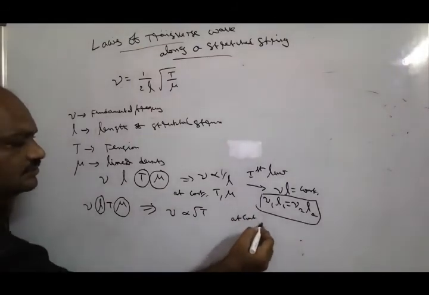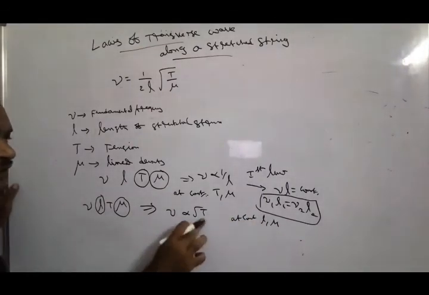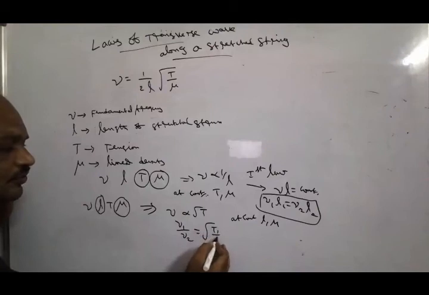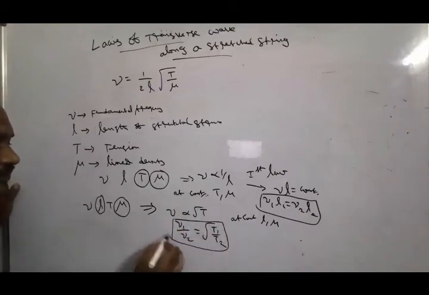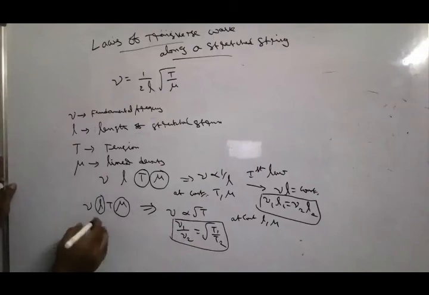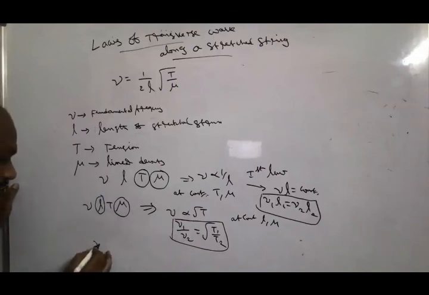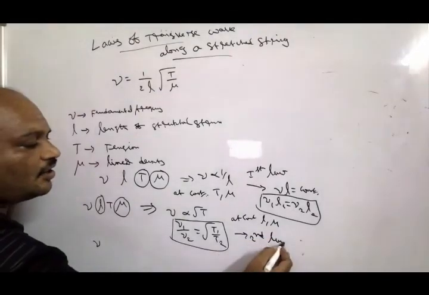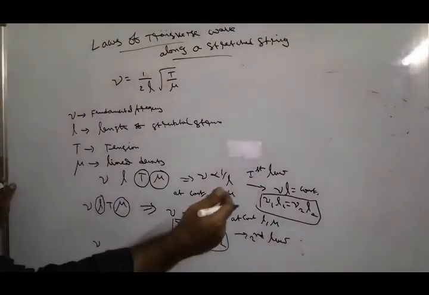It means nu1 by nu2 is equal to root of T1 by T2. This is taken as the second law of transverse wave along a stretched string.